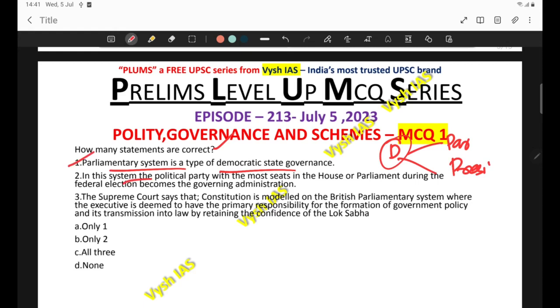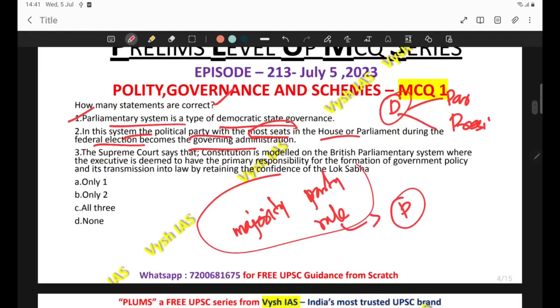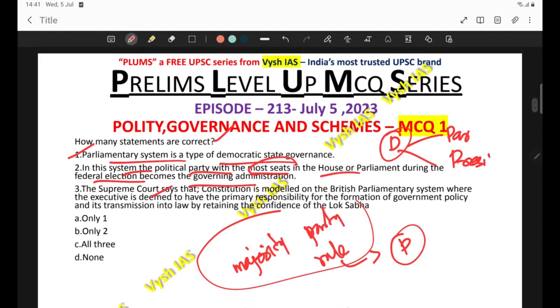Second, in this system, the political party with the most seats in the House of Parliament during the federal election becomes the governing administration. Yes, this is actually the keyword: majority party rule, in the case of the parliamentary form of government. The majority party rule holds in the parliamentary form of government, that is given here, most number of seats in the House of Parliament.